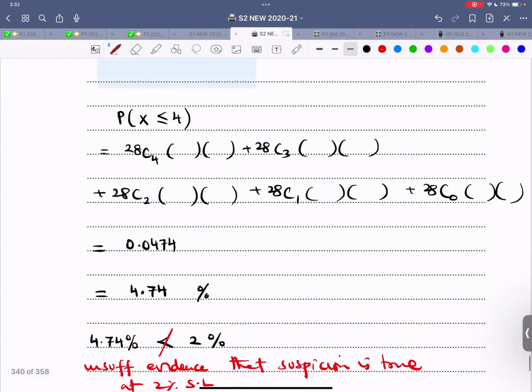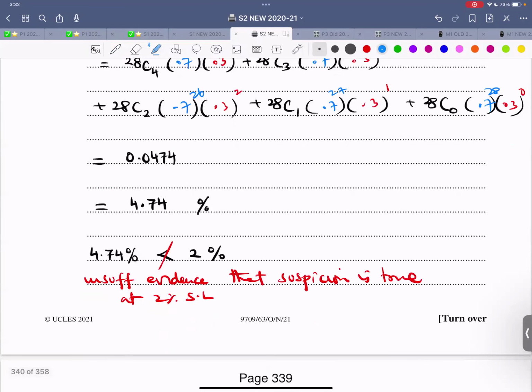So that is 28C4. Success, this is 0.3, this is 0.3, this is 0.3. Let me write it down. This is 0.3 raised to power of 4, 3, 2, 1, 0. And probability of failure 0.7 all along, 0.7 raised to power of 28 minus 4 is 24, and then 25, and then 26, and then 27, and then 28. So now we calculate all this thing, and this comes out to be 0.0474, which is 4.74%.